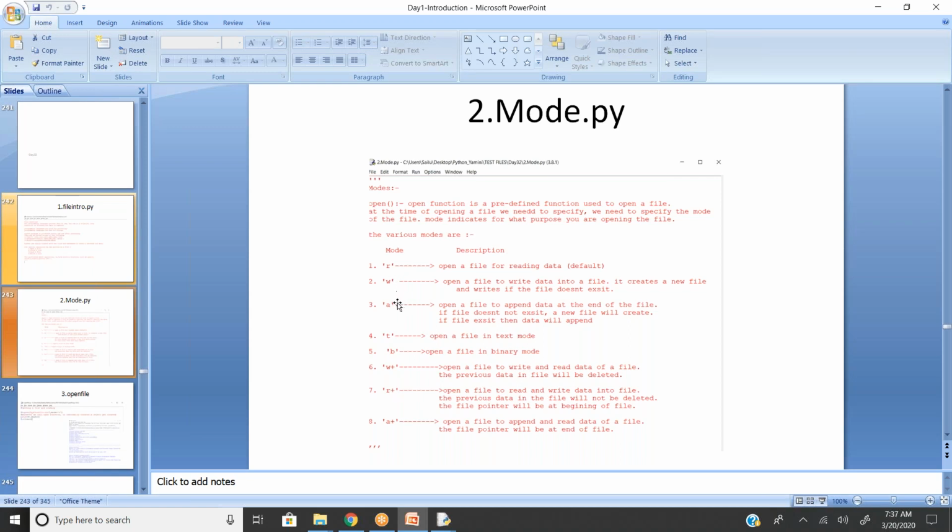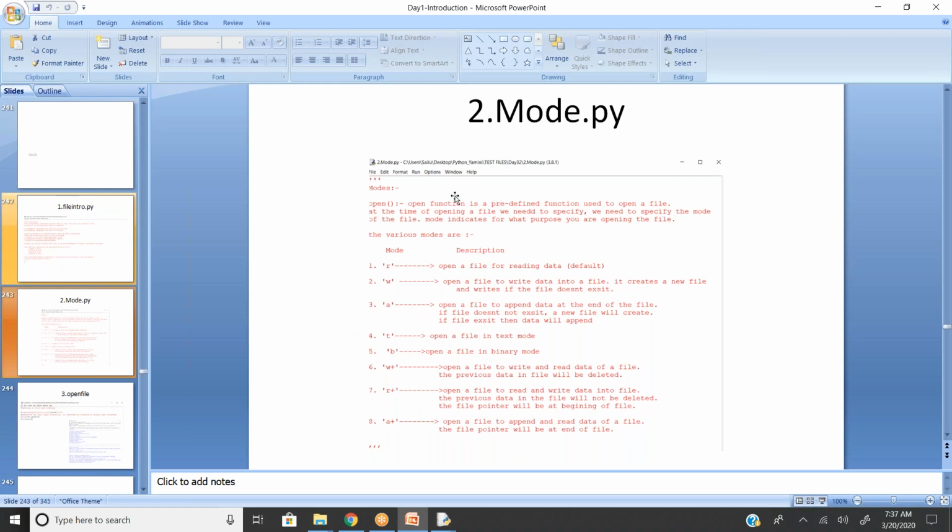So read, write, append, then text mode. You may want to open a file in text mode, or in binary mode, B, or you want to write and read. Then if you want two functions one after the other, with a single mode you could say WX. When you say W+, write takes first priority, then read happens. When you say R+, first it reads the file, then it writes the file. Then A+ appends the new data, and it also reads the file. So this is the way we can do this. We'll see one after another.